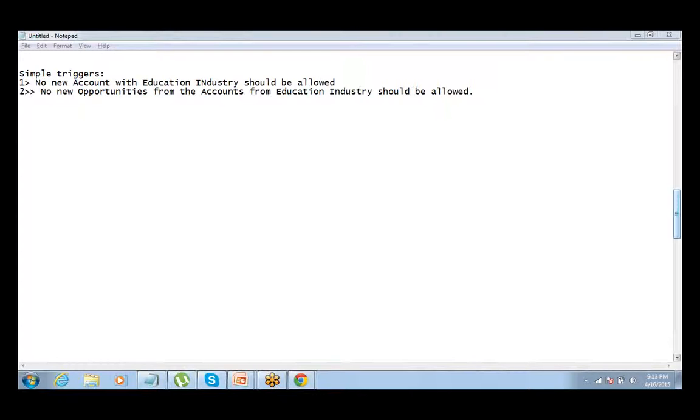So this time it has to be a trigger on the opportunity, and the logic will be: when a new opportunity is being created, it should check the industry of the account. So that's something that we'll have to write.